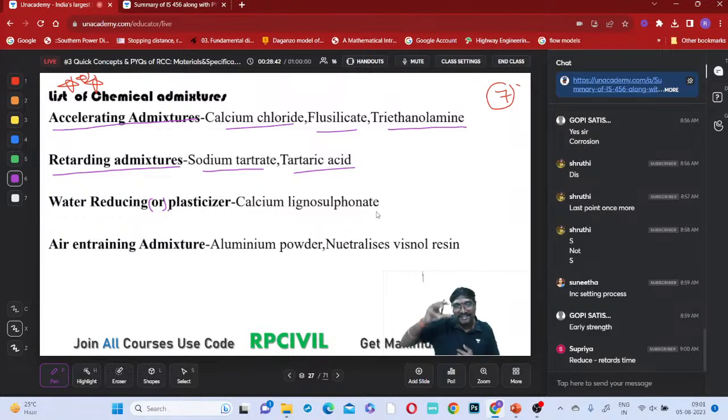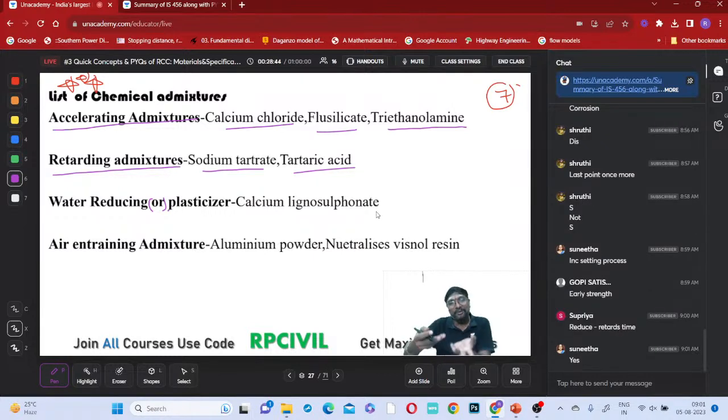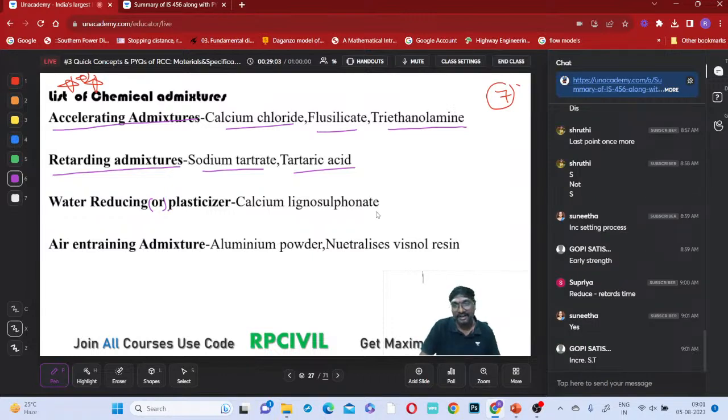In that tanker itself, if the concrete becomes harder, are you able to take it out, or is it impossible? Once it becomes harder, it is impossible to take out this concrete, there is no use of this, right? So now we have to allow this setting process to happen, or we should delay the setting process? We should delay the setting process. Increase setting times, right?